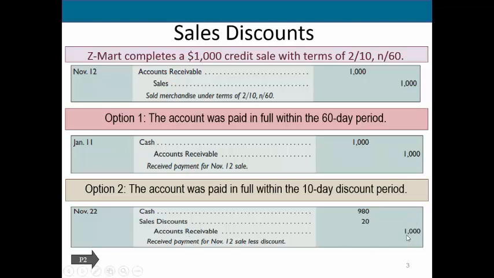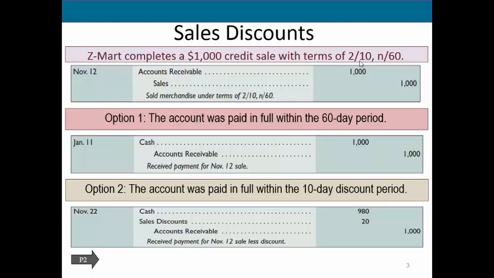Even though we're going to get less than this, the contract is now fulfilled, so they no longer owe us anything. We only get the amount of cash, which was what they owed us minus the discount. They owed us $1,000, but we're giving them a 2% discount. A 2% discount on $1,000 is $20.